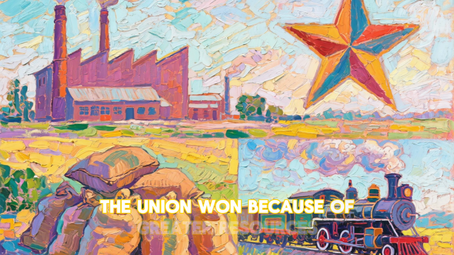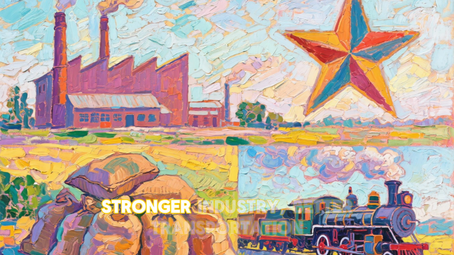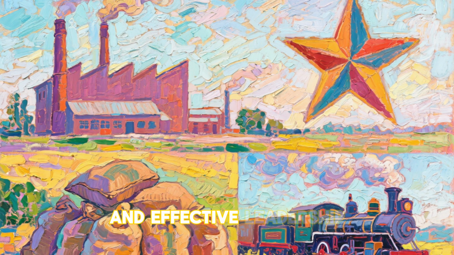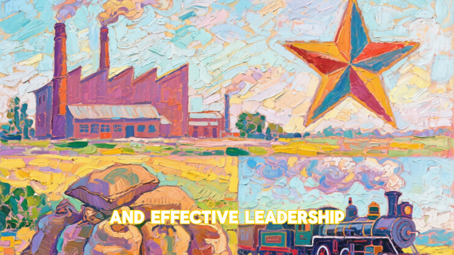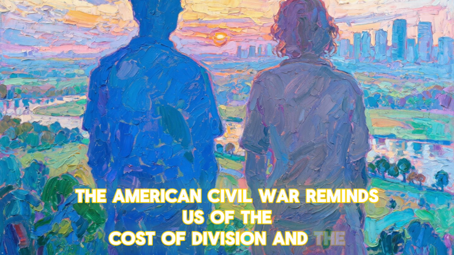The Union won because of greater resources, stronger industry, better transportation, and effective leadership. Slavery was abolished. The nation was preserved but forever changed. The American Civil War reminds us of the cost of division and the power of unity.